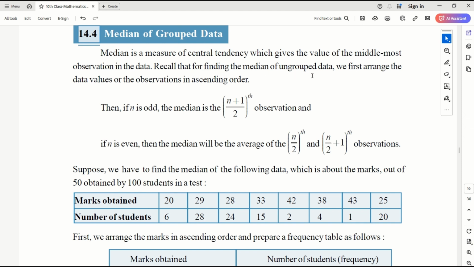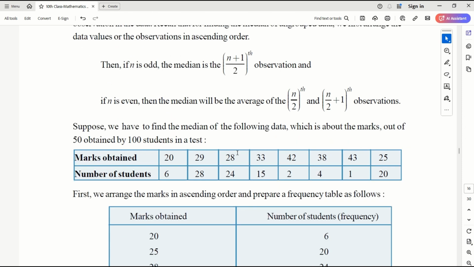Recall that for finding the median of ungrouped data, we first arrange them in ascending order and then choose. If n is an odd number, if the number of observations is odd, then we take the (n plus 1) by 2 observation, which is the median. If n is even, then we cannot get exactly one term in the middle, so we get two terms, so we take the average of the n by 2 term and the n by 2 plus 1 term.